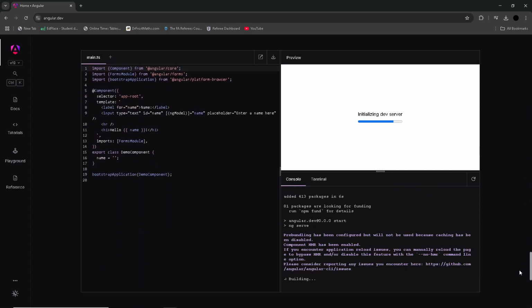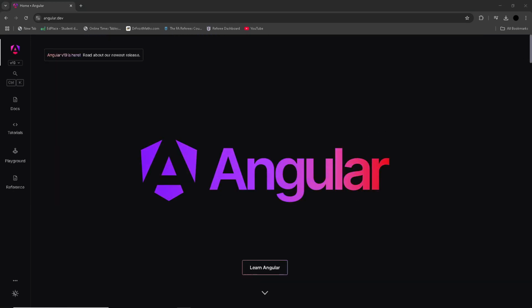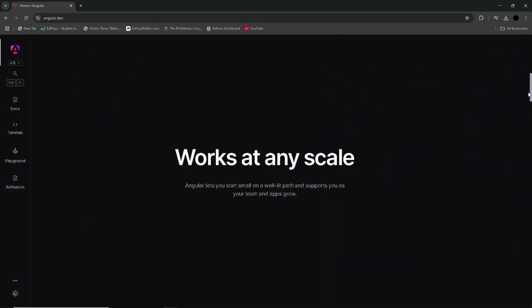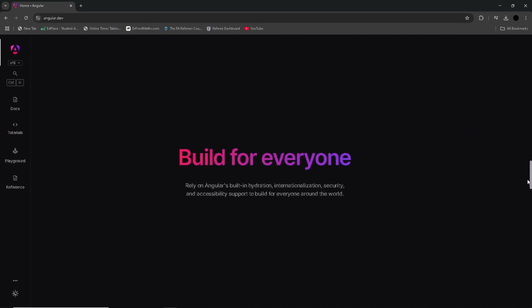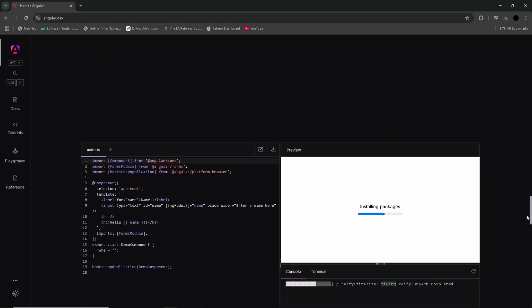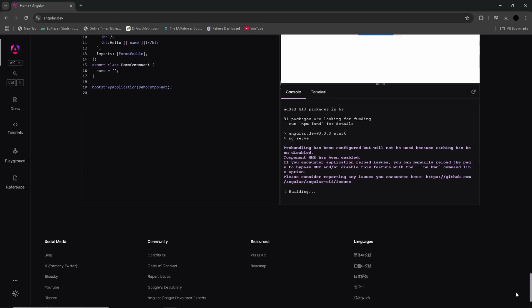It uses TypeScript and provides opinionated structure with features like two-way data binding, dependency injection, and modular architecture, making it ideal for large-scale applications that require robust tools and consistent management. Angular is well suited for developing complex web applications.